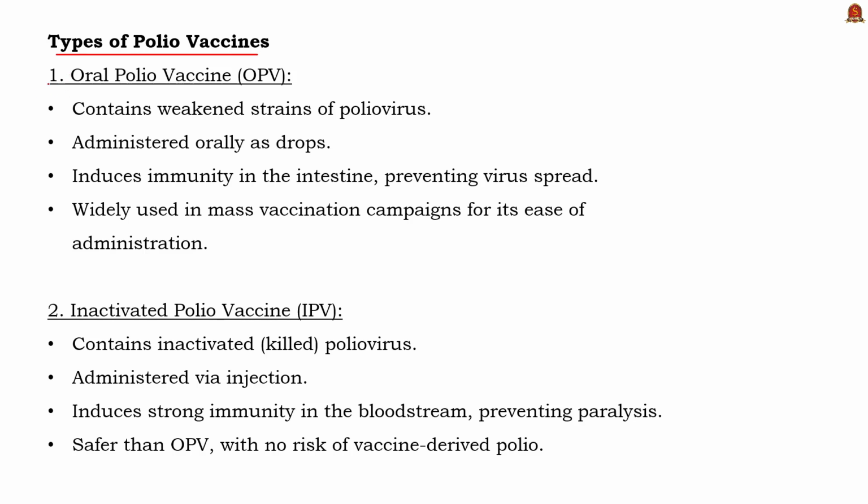First important one is the oral polio vaccine. It contains weakened strains of poliovirus. It is administered orally, and that is why it is called the oral polio vaccine. It induces immunity in the intestine, which is also called gut immunity, and it prevents spreading of the virus from one person to another. So it is widely used in mass vaccination campaigns because of its ease of administration.